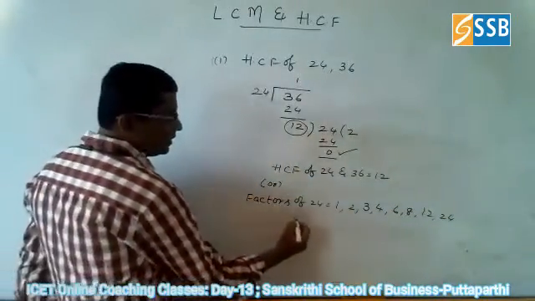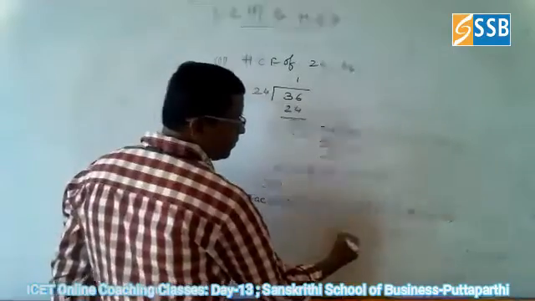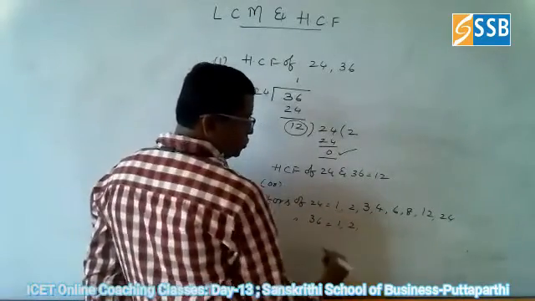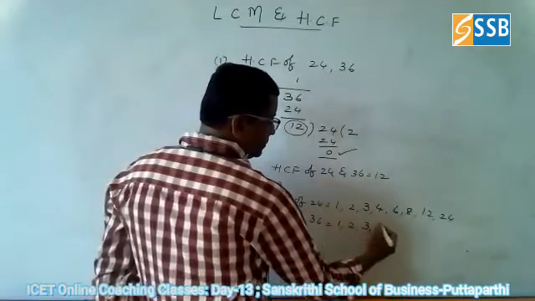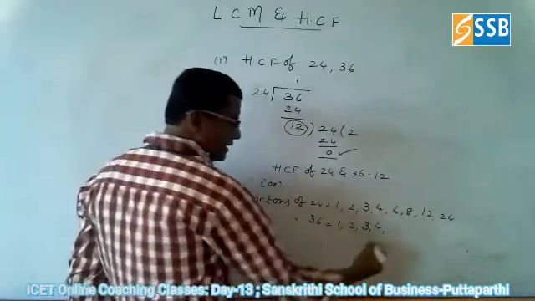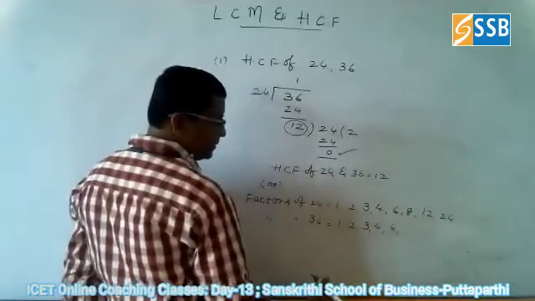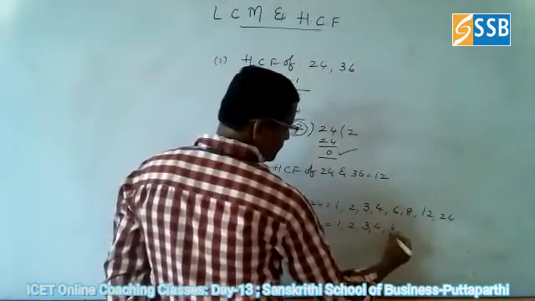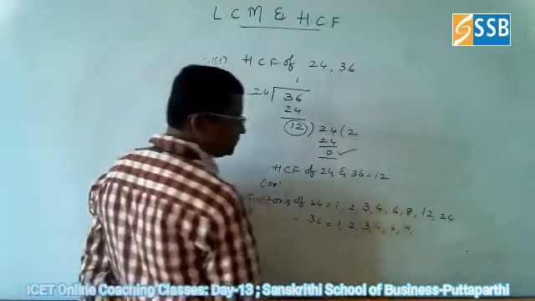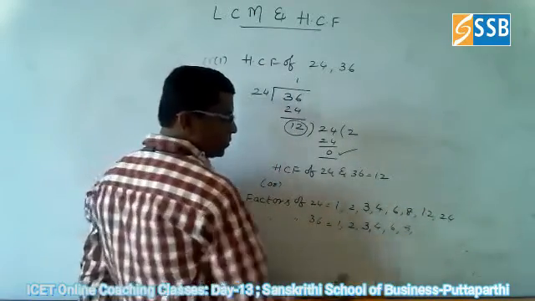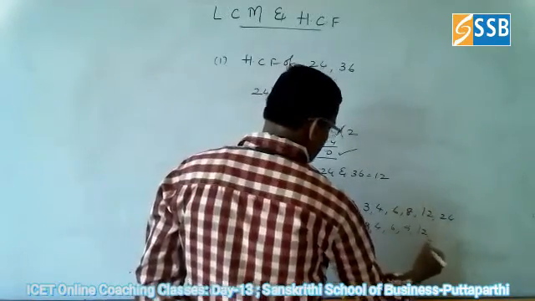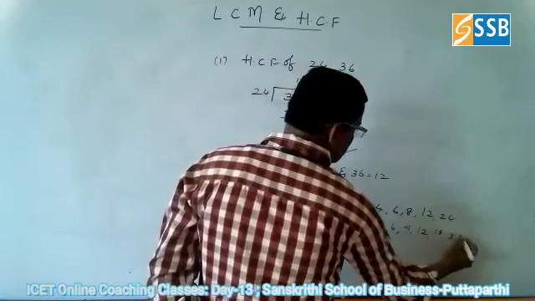Again, you can go for the factors of 36: 1, 2, 3, 4, 6, 9, 12, 18, 36.